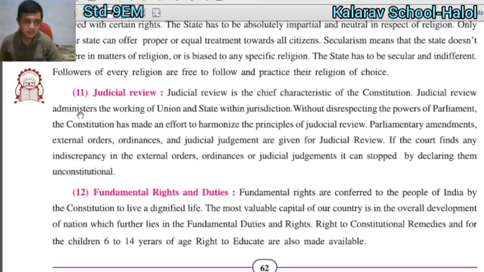Judicial review. The next point is about judicial review. Judicial review is the chief characteristic of the constitution. What is the chief, the main characteristic of the constitution? That is judicial review.